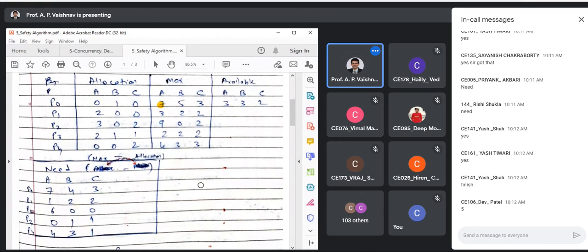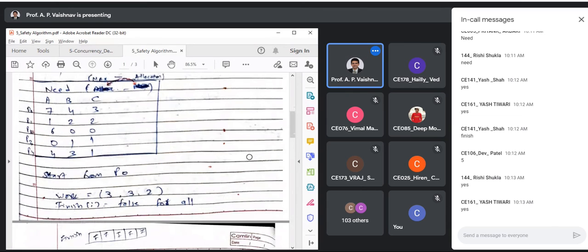Yes. Work will be equal to available. So your work will contain 332. Clear up to this? This is the first step of the example. If you make a mistake, as I said, in simple subtraction, your entire example will go wrong, right? Because the sequence that you will find might be incorrect, or the system might be in a safe state, but you will come out with an unsafe state, right? So that's why it is very critical. Spend some time on this, right?